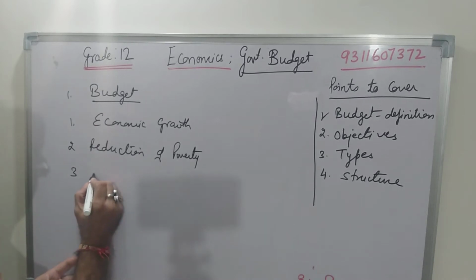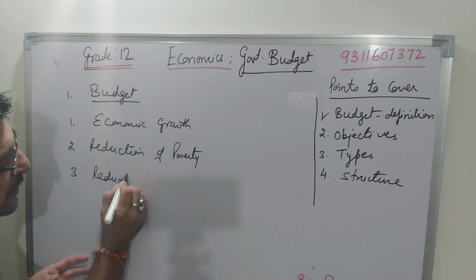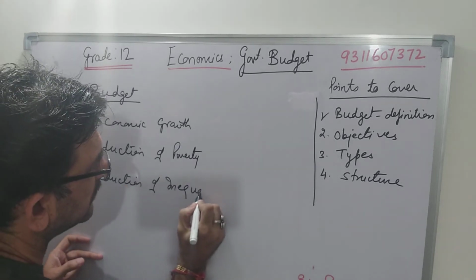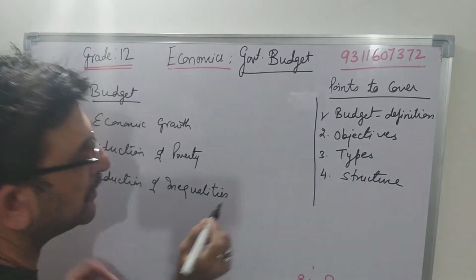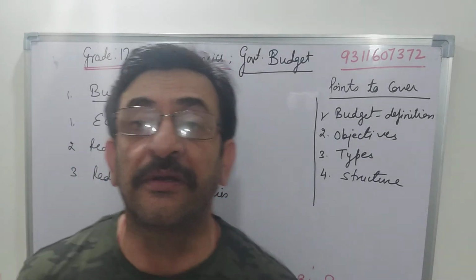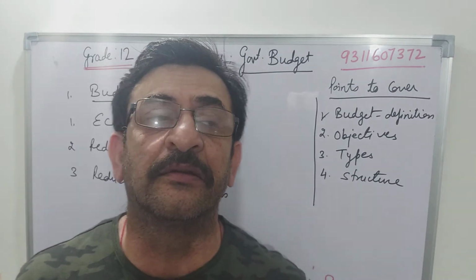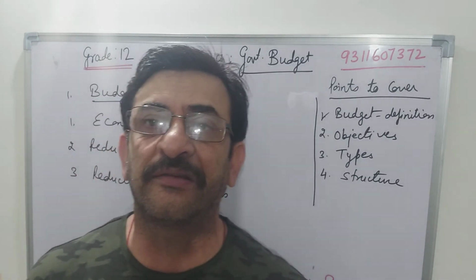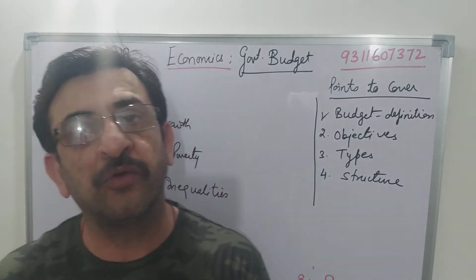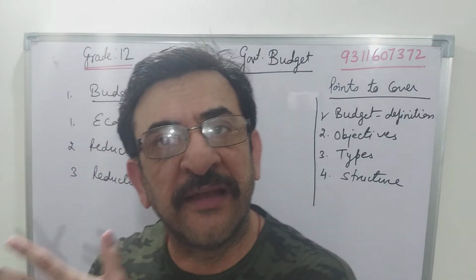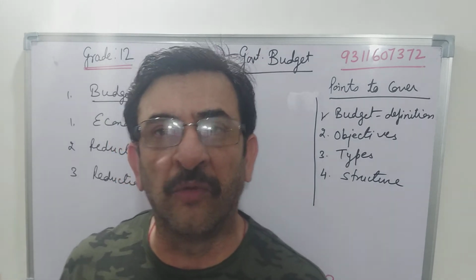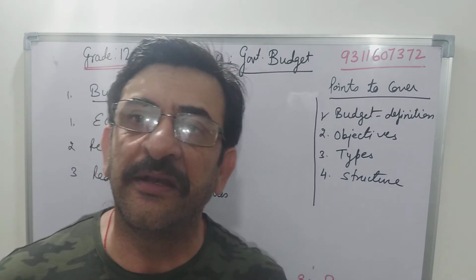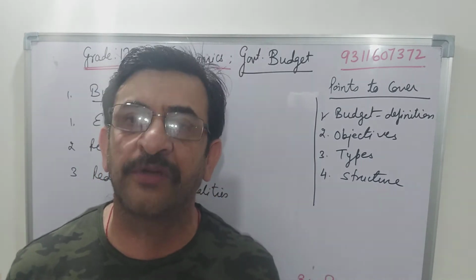Next is reduction of inequalities. It is only possible when the government is using different slots of taxes. They are extracting penalties, fines and more taxes from the rich class people, and they are using it for providing the basic necessities to the lower class people, the poor people, those who cannot afford to buy their basic needs of life, like food, clothes, shelter and all that.